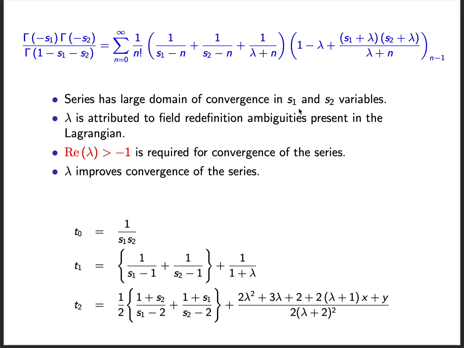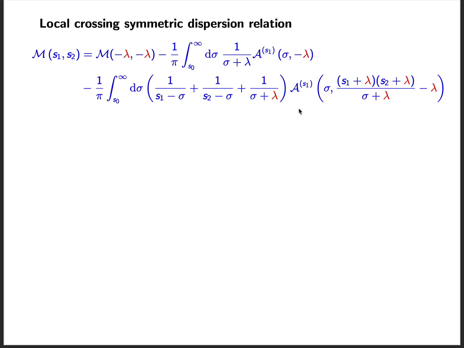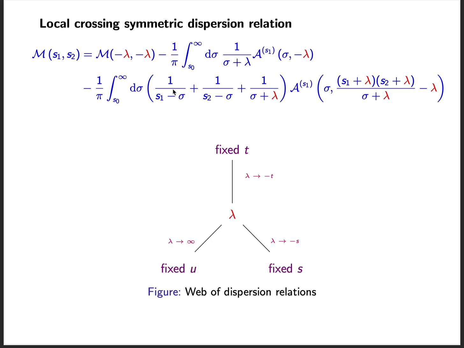This series can be obtained using a parametric version of the local crossing symmetric dispersion relation. Here, the discontinuity is of the amplitude in the S1 channel. This amplitude on the left is independent of lambda. In fact, choosing different values of lambda, we are able to recover known dispersion relations such as fixed t, fixed s, and fixed u.